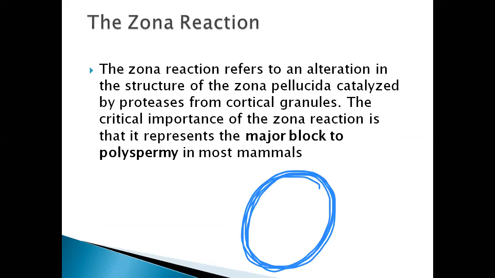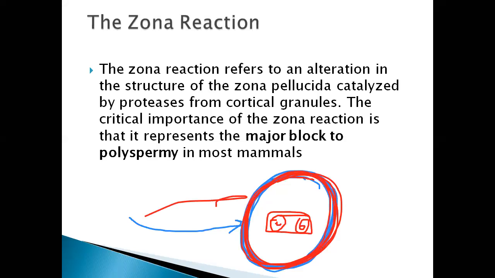Its critical importance is that it represents a major block. Simply, after the entry of one sperm, when its contents are sent inside and nuclear fusion is happening, the zona becomes very hard and doesn't allow other sperms to enter. That is preventing polyspermy.